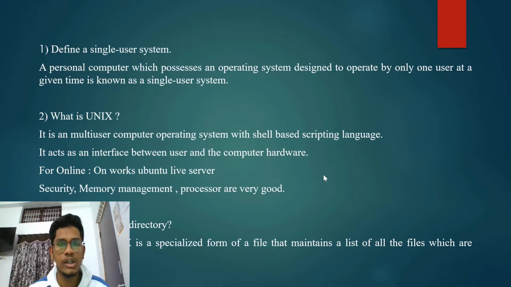Okay, in Unix we are going to create files. Different files are created, for example a text file, a Python file, and a C file, and then we are going to store the files in it, right? So all the listed files we are going to allocate to a single file. Such a file is called a directory. It is a specialized form. Okay, this is called a directory.